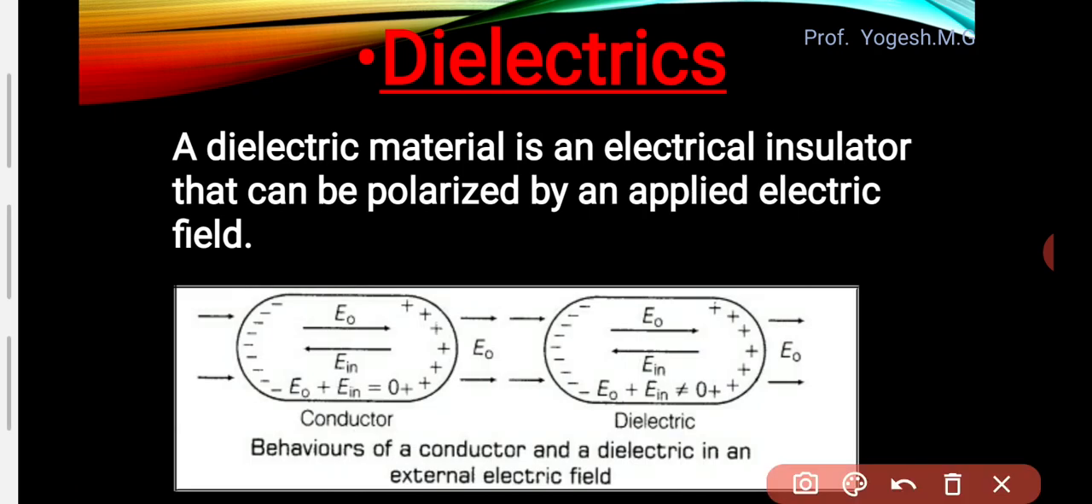What are insulators? Insulators are those substances which will not allow electric current to flow through them, right? Electric current will not flow through the substances which are insulators. Why? Because insulators will not have any free charge carriers. So free charge carriers are the main reason for the conduction of electric current. So dielectric is a type of insulator, but this insulator has a specific character.